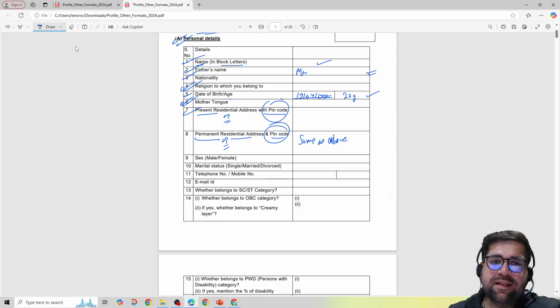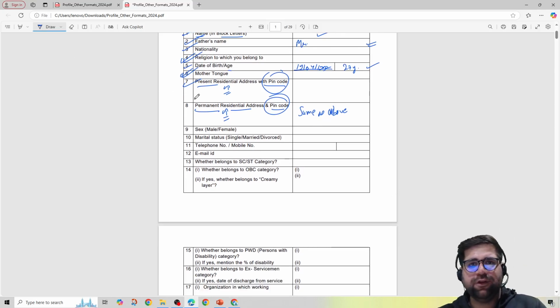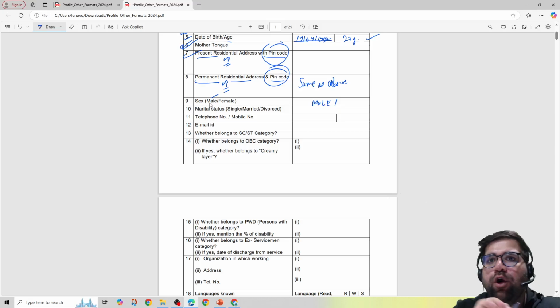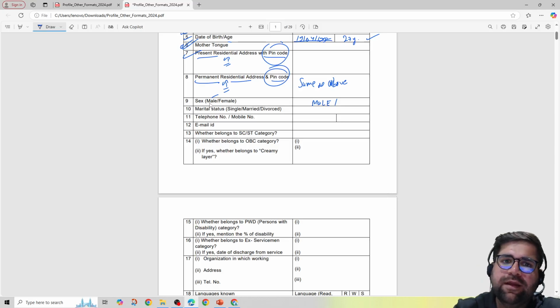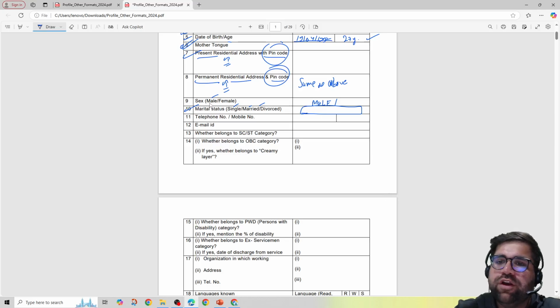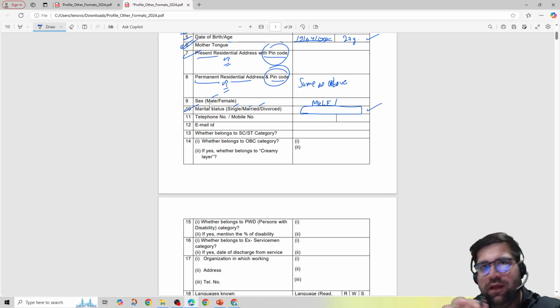Okay. Then the sex, definitely male, female, you have to choose anyone and write it over here. Do not just tick over here. You have to write male or female and always use block letters. Okay. Then your marital status, again, do not tick over here, rather write it over here. Okay. Please understand this. Ticking is very informal, which can hurt you in your interview. Rather write the full option which they have given to you.